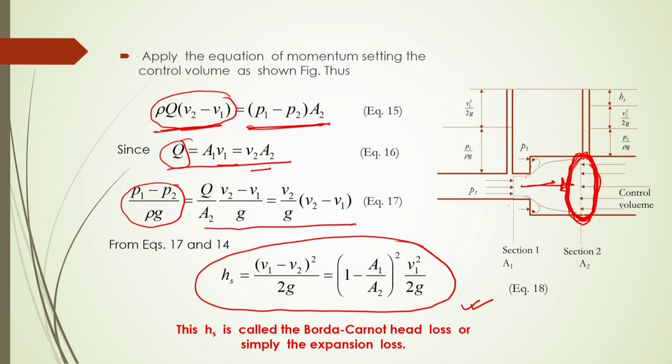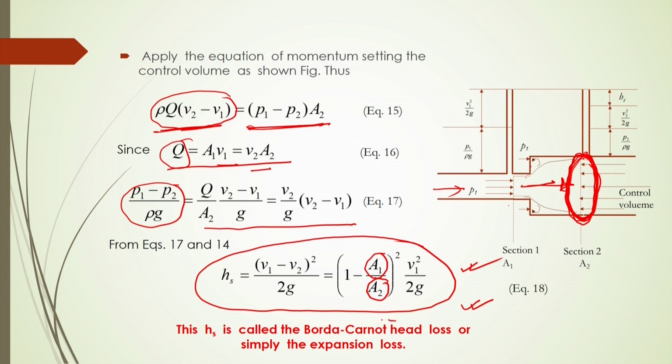We have to know the cross sectional areas of sections 1 and 2, and the velocity V1 at which the fluid moves in the smaller diameter pipe. Then you can easily calculate the energy or head loss. This h_s is called the Borda-Carnot head loss, or simply the expansion loss.